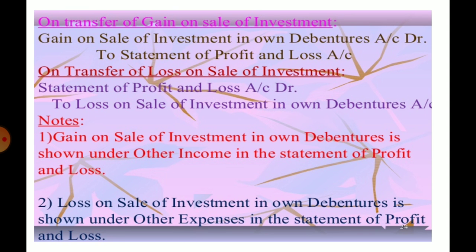On the transfer of gain on the sales of investment, gain on the sales of investment in own debenture account debit to statement of profit and loss account. On the transfer of loss in the sales of investment, statement of profit and loss account debit to loss on the sales of investment in own debenture. The gain on the sales of investment in own debenture is shown under other income in the statement of profit and loss account. Loss on the sales of investment in own debenture is shown under other expenses in the statement of profit and loss account.